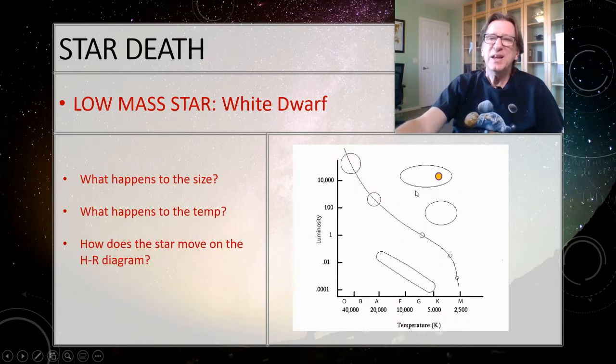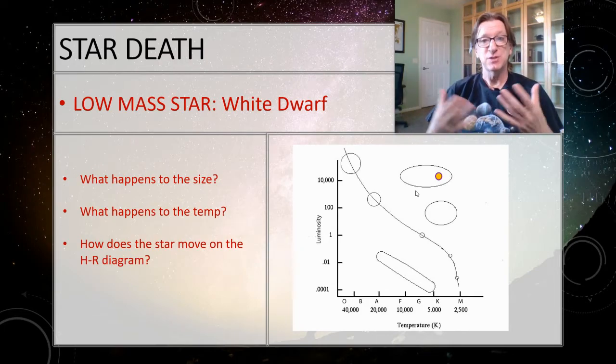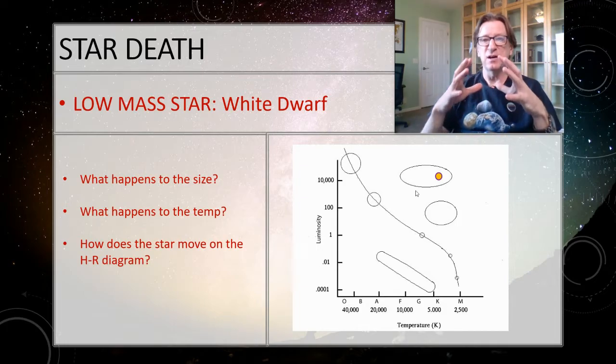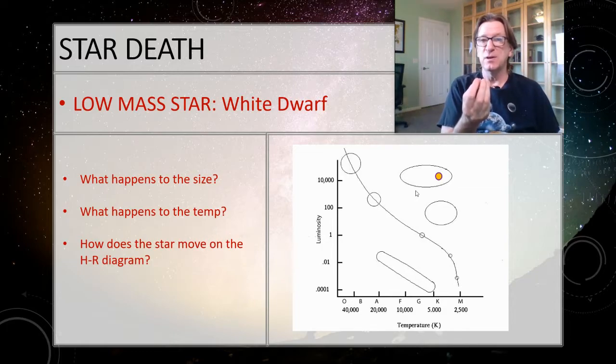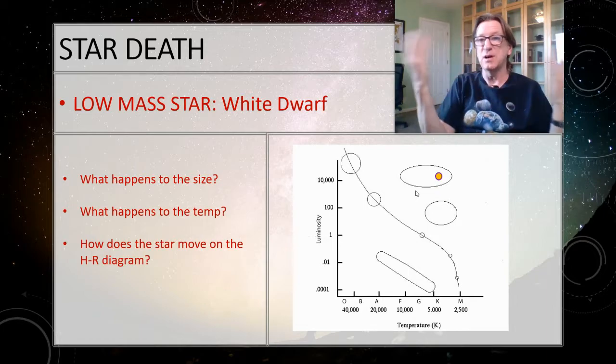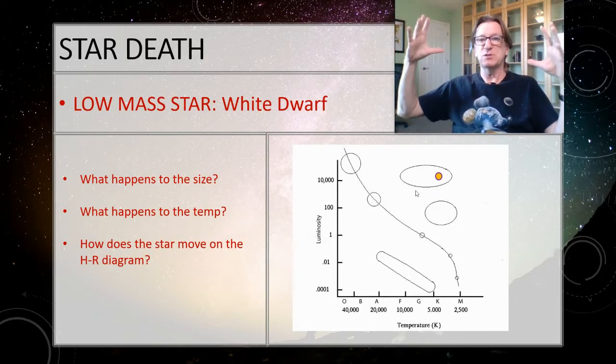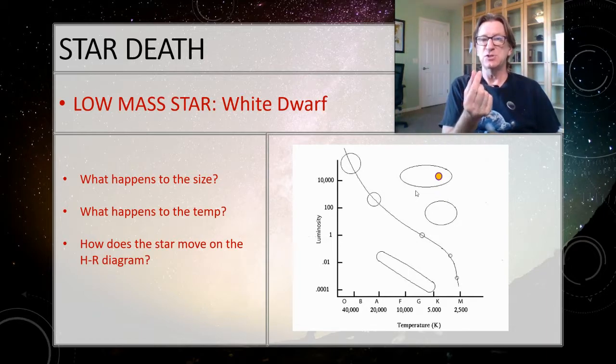So here we're kind of cheating a little bit on the HR diagram, because the HR diagram is showing us the surface of the star. But in this case, the envelope, which we've been looking at up to this point, has blown away. It's puffed out into space. We're now looking at the core. So now our HR diagram needs to plot the position of the core because the envelope is gone. Well, we went from a star that was this big down to something that's just the core. So what happened to the size?